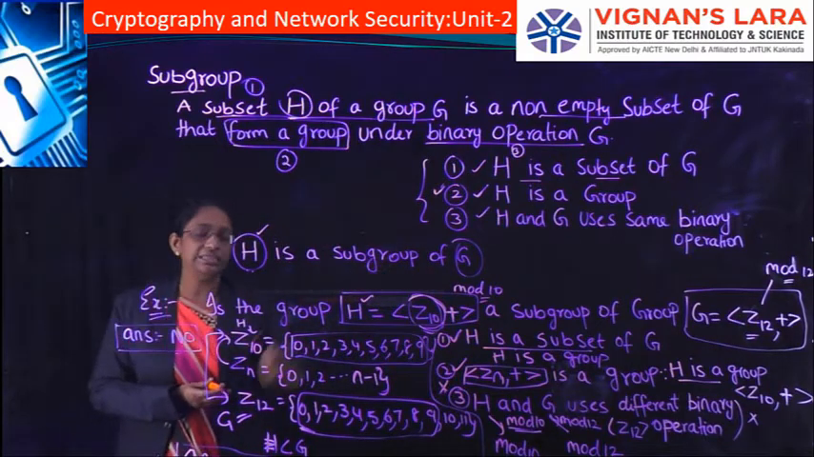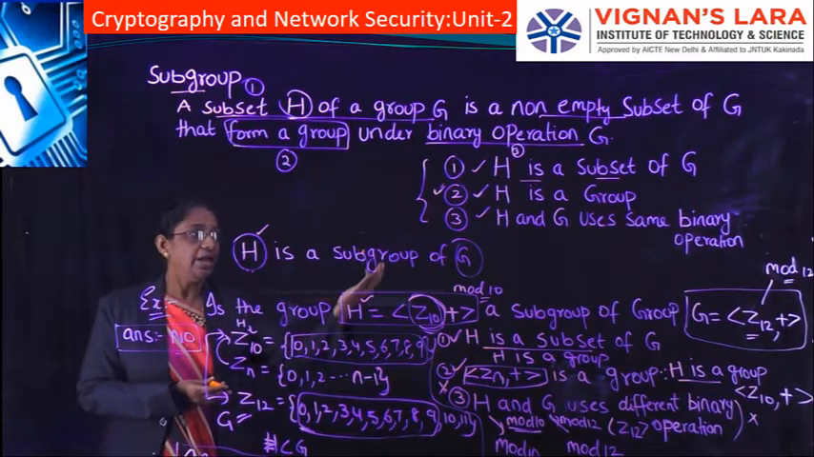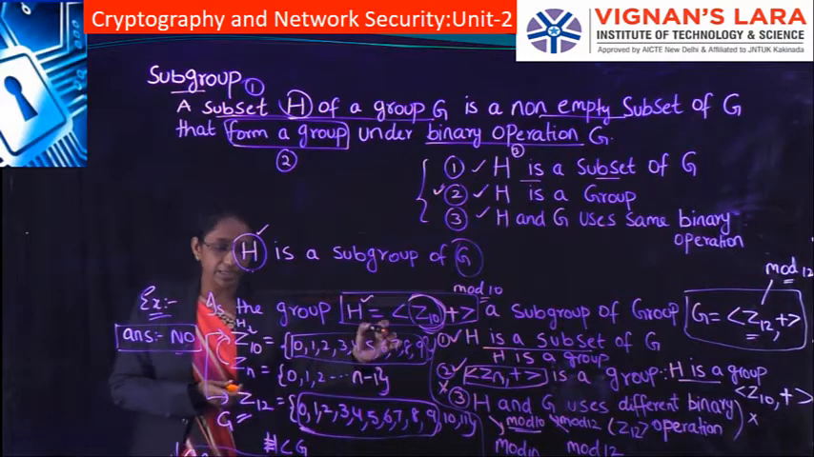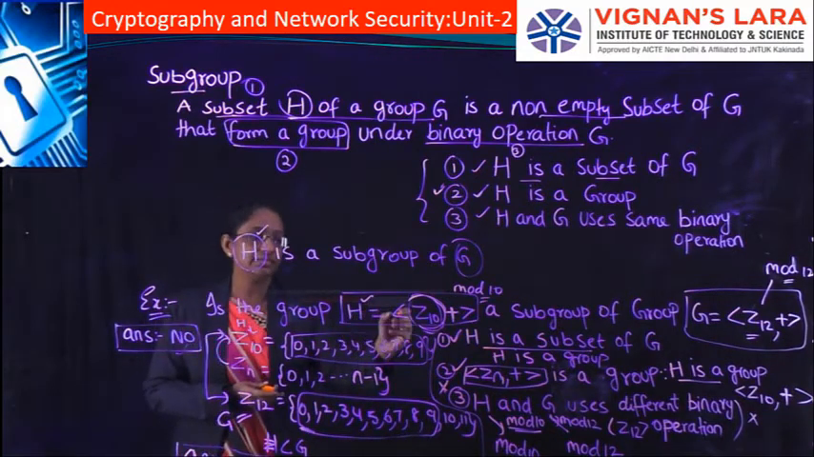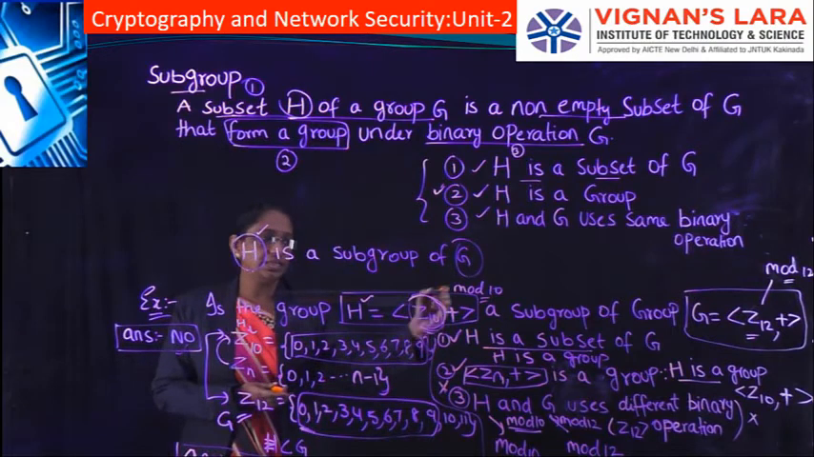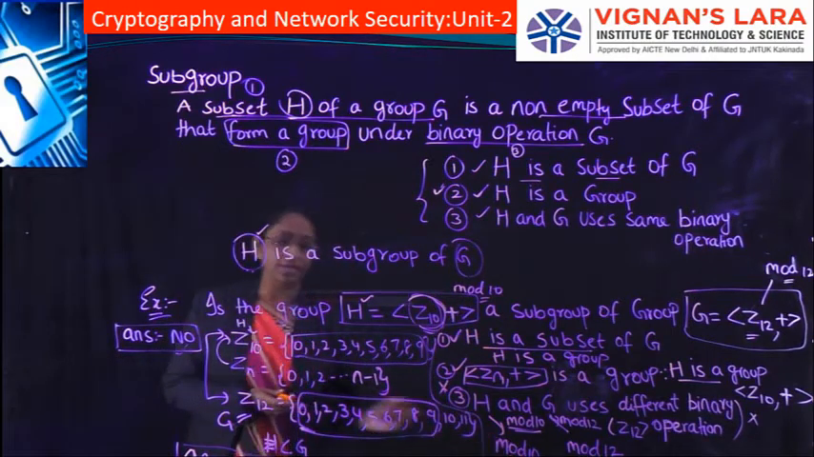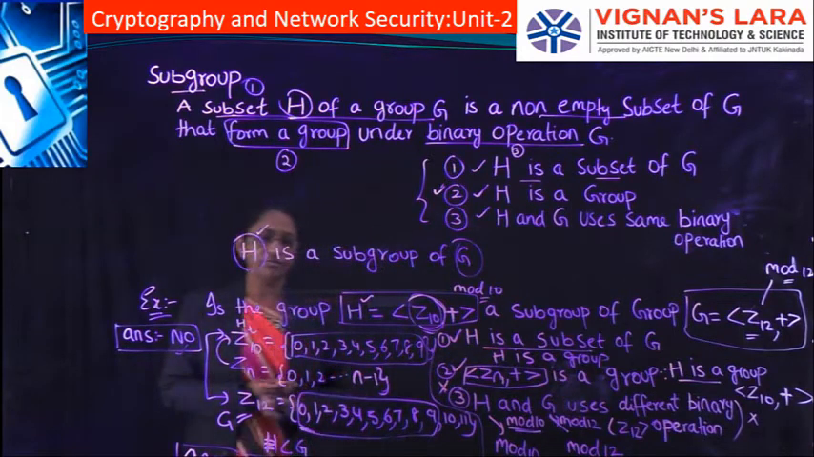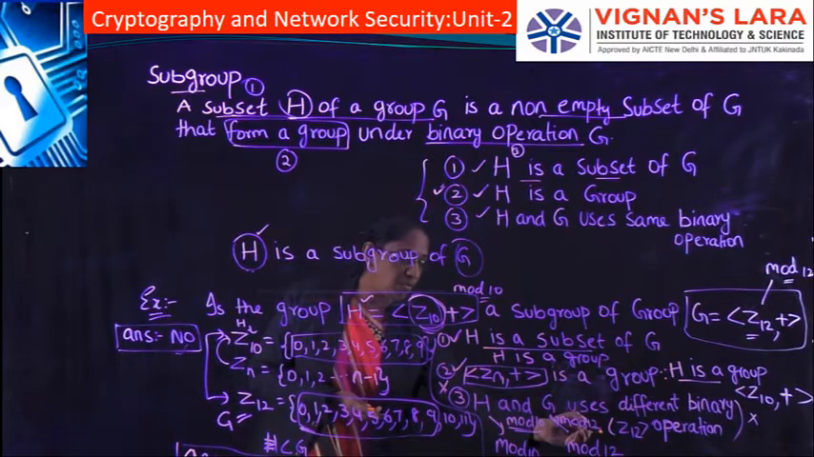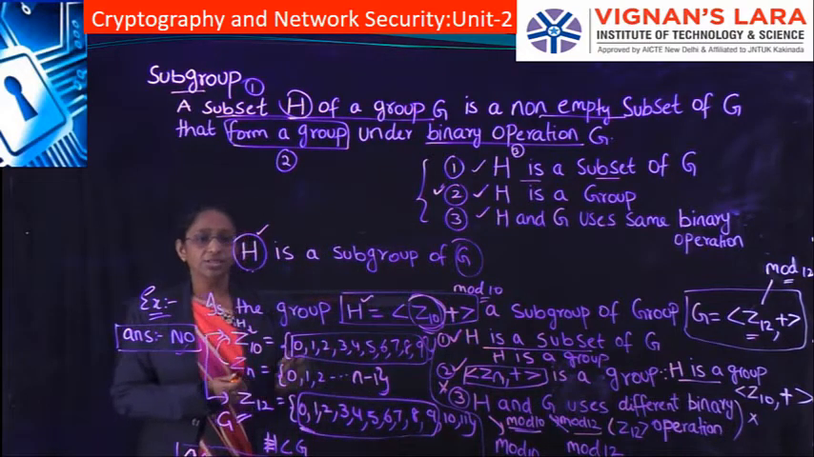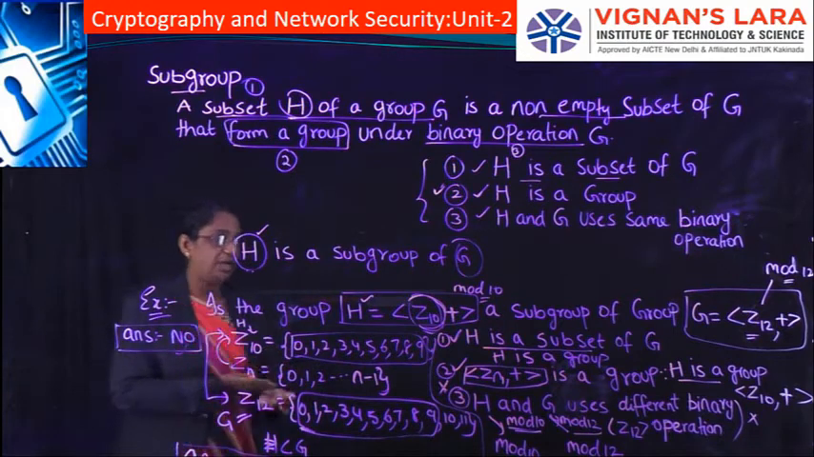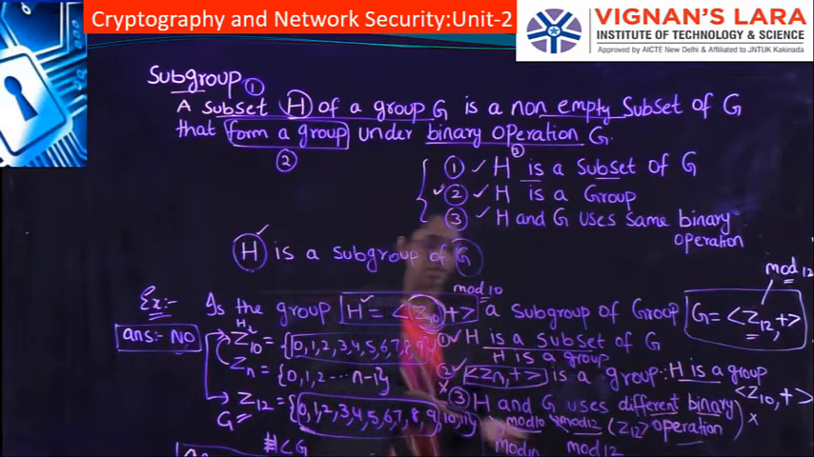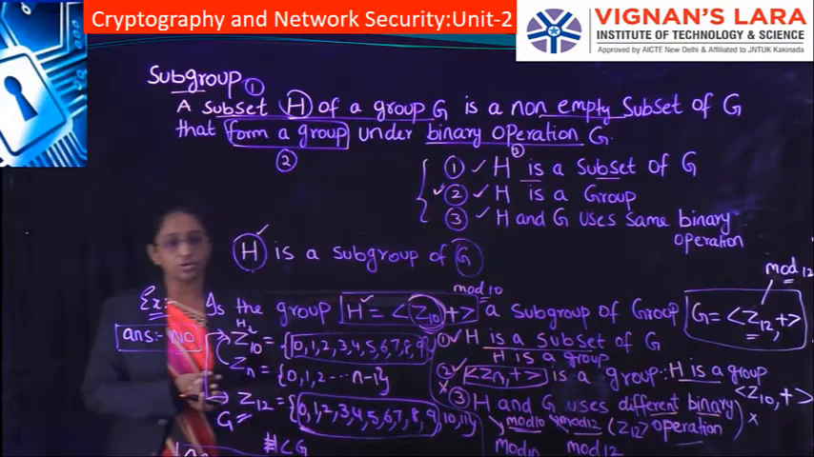Coming to the third condition, H and G should be using the same binary operation. But here it is not the case. In our example, H is Z10, which performs the mod 10 operation, and G is Z12, which does the mod 12 operation. Since H and G are using different binary operations, our third condition has not been satisfied.